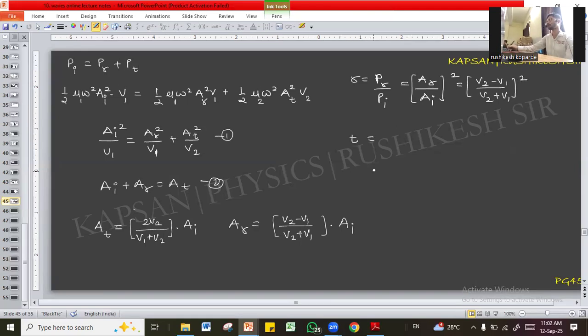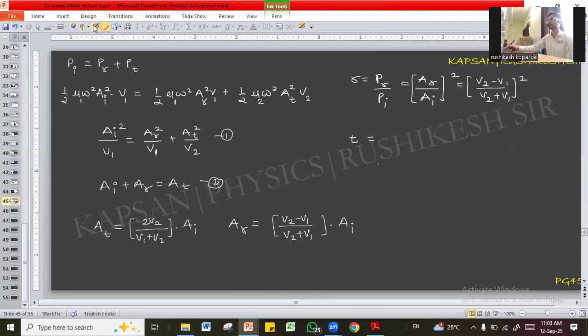Now coefficient of transmission. We assume that no absorption takes place. We know coefficient of absorption plus reflection plus transmission is equal to 1. That absorption coefficient we are taking as 0. So only reflection and transmission is taking place. So if you add these two, R and T, you should get 1. So the second option to figure out the coefficient of transmission is 1 minus R. Even if you do 1 minus R, the answer comes.